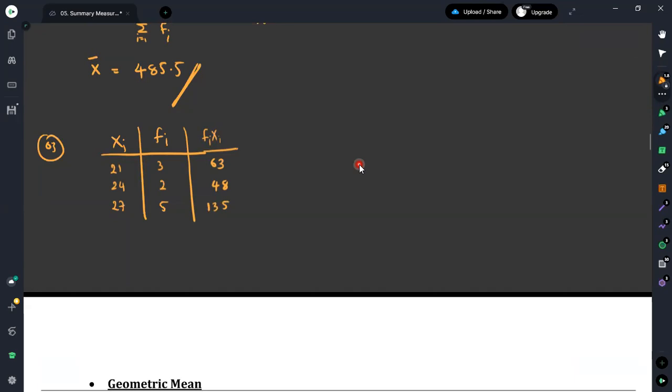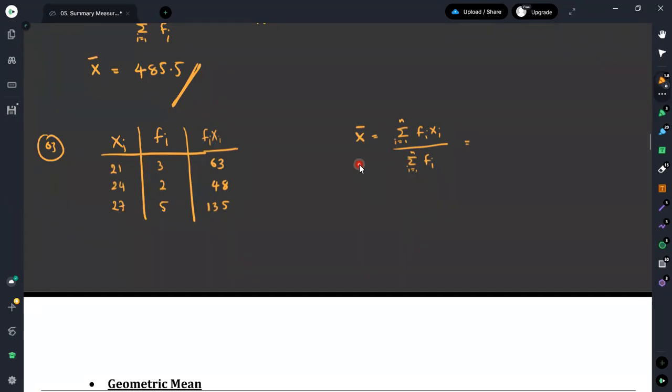Now what we need to do is obtain the value for x bar. It is given as the summation, i goes from 1 to n, of fi times xi, divided by the summation, i goes from 1 to n, of fi. Then we need to take the summation of 63, 48 and 135 first.